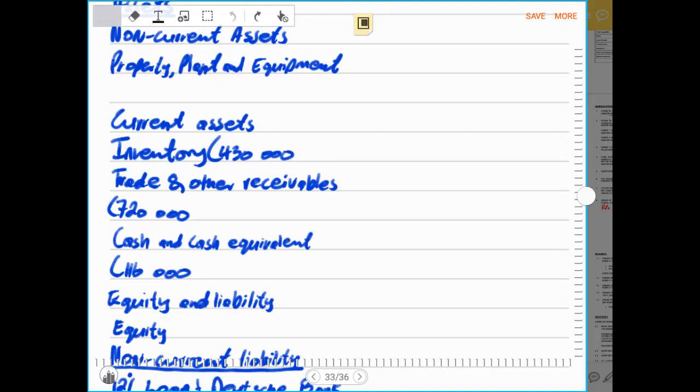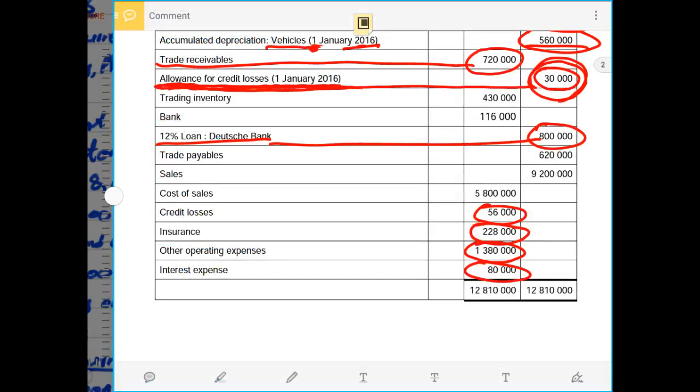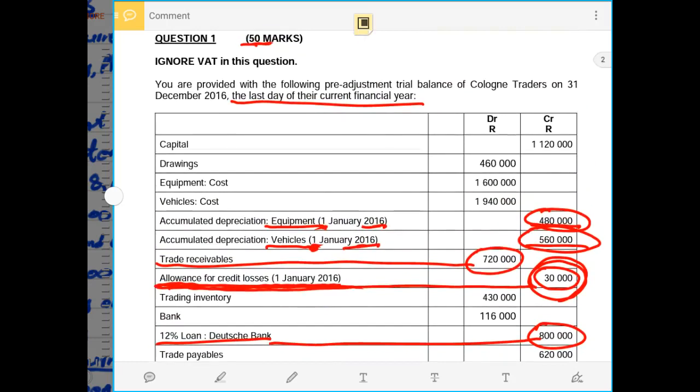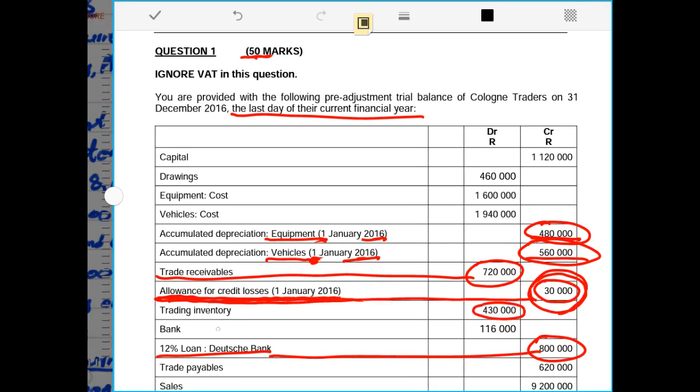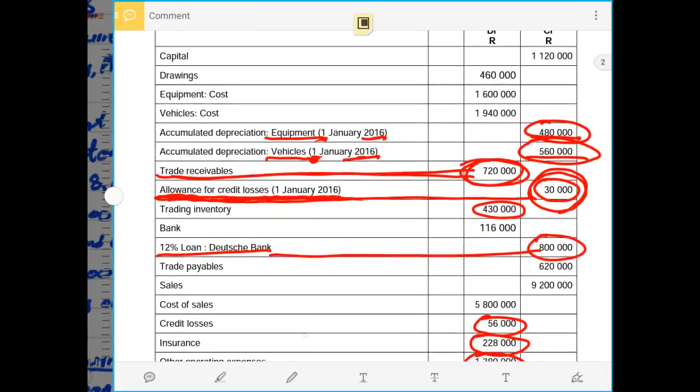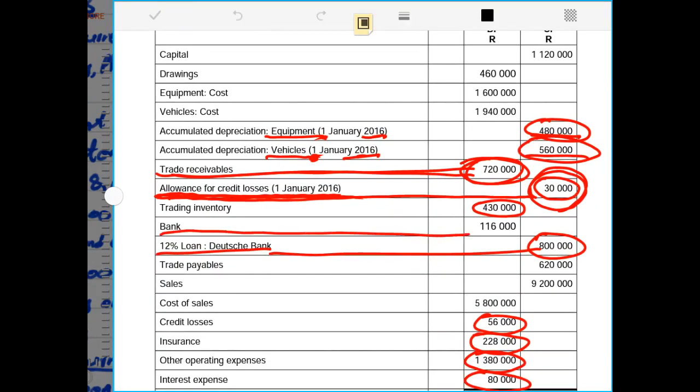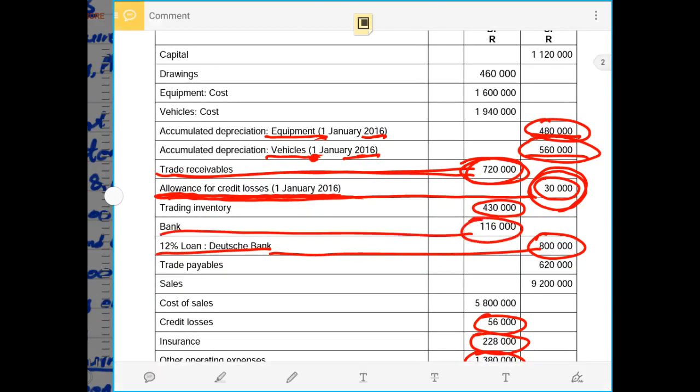So now in the trial balance, we had an amount of inventory as given, an amount of trade and other receivables, and an amount of cash and cash equivalents. If you look at those amounts in the trial balance, they are also given. There is the amount of trading stock, 430,000 rands, trade and other receivables, 720,000 rands, and the bank, cash and cash equivalents, given as 116,000 rands.